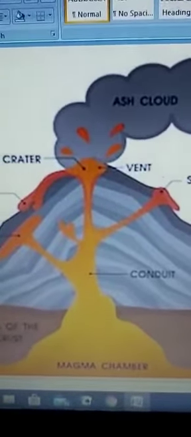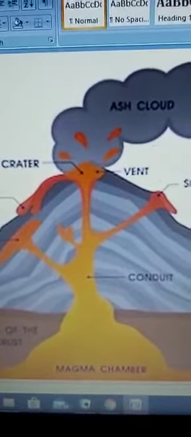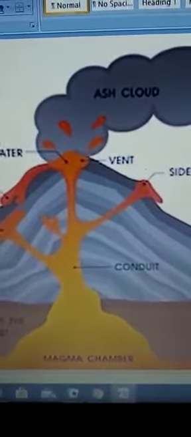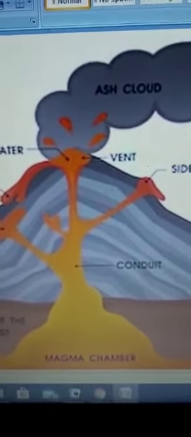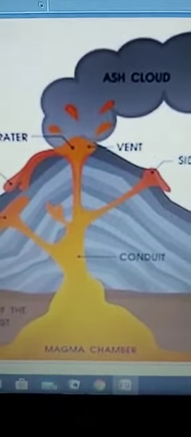This accumulation of material on the vent gives the volcanoes their typical cone-like shape. When they cool down, the volcano gets a shape like a cone, known as volcanic cone. This is known as volcanic cone.